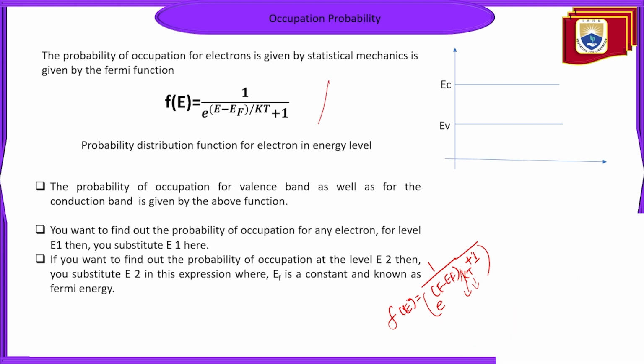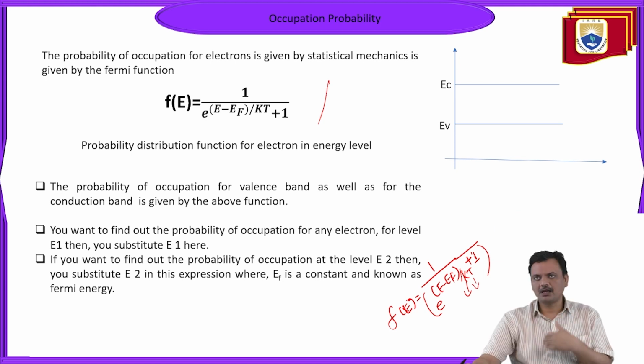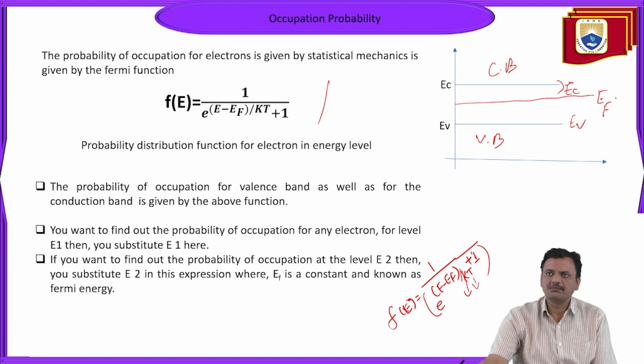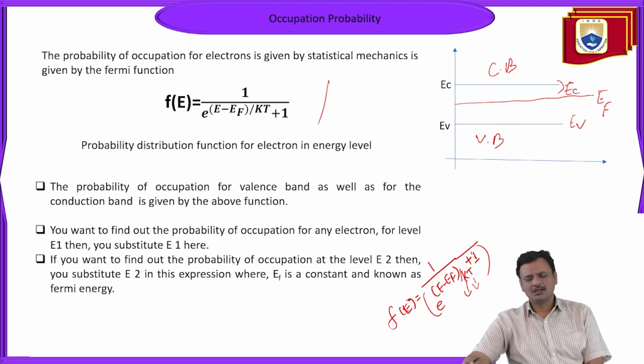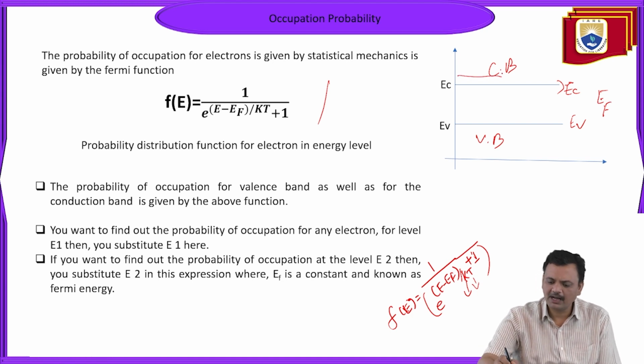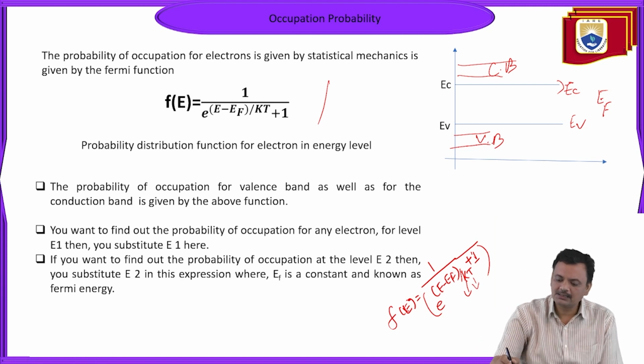So irrespective of the band, valence band or conduction band, the electron obeys this. Let's suppose this is the valence band and this is the conduction band. This is the band edge energy, the EC energy level, and this is the EV energy level. In between EC and EV, the Fermi energy level EF will be held. I will discuss this later. Even in the conduction band or the valence band, the electron will occupy these levels.